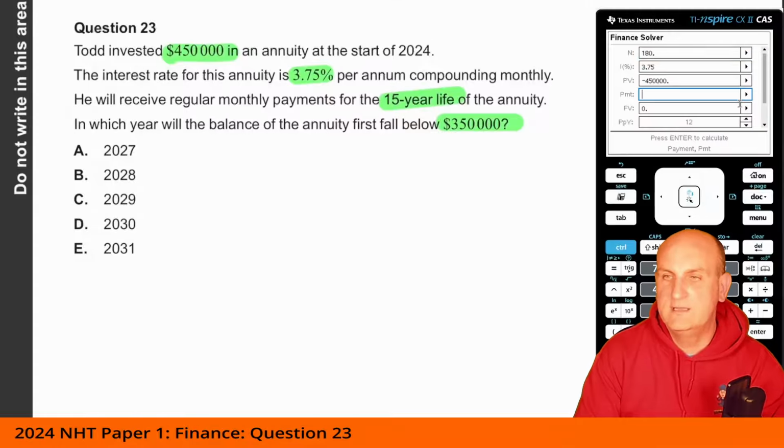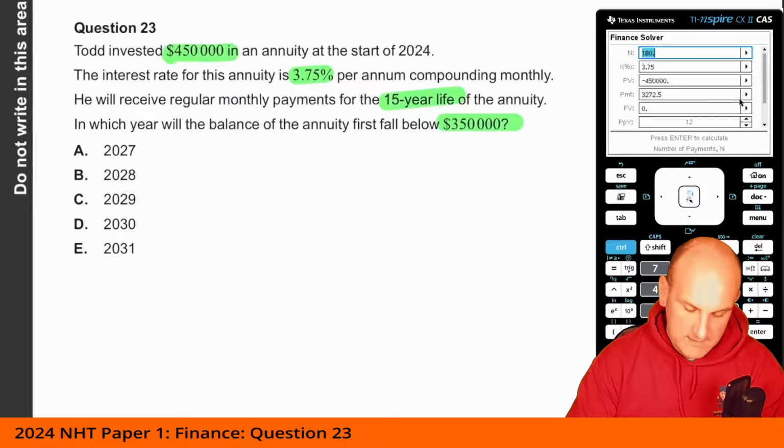So what I'm doing here is trying to set up what my payment would be. My payment would be 3,272 and 50 cents. Okay. Knowing that, I'm going to try and work out how much money is in the account at the start of each year. Okay, and this was the trick to the question. So let's delete that. In 2024, I have